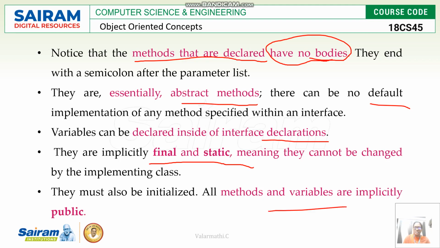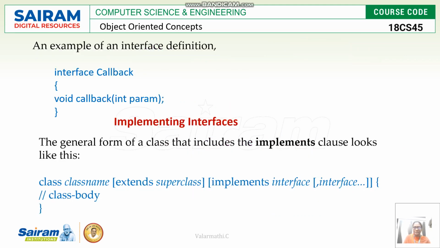All the methods and variables are implicitly public. This is another example of interface definition. Here it starts with the keyword interface.